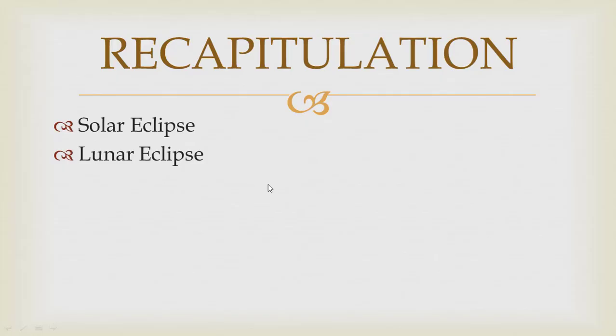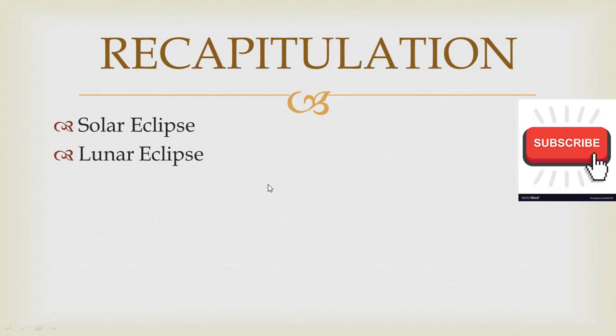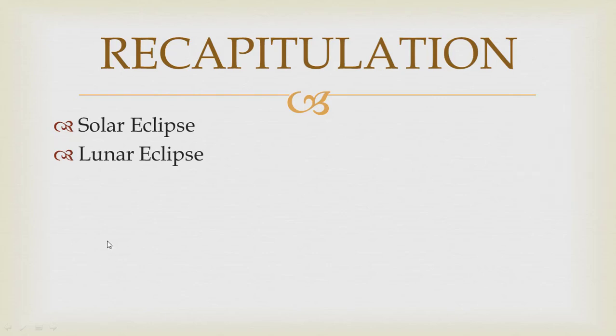Now we will recapitulate the topic of solar eclipse and lunar eclipse. In a solar eclipse, when the moon comes between the sun and earth, it is called solar eclipse, and in a lunar eclipse, the earth comes between the sun and moon and causes a lunar eclipse.